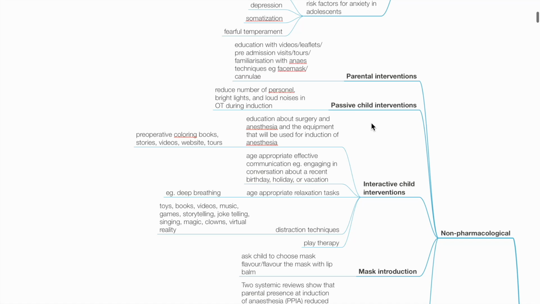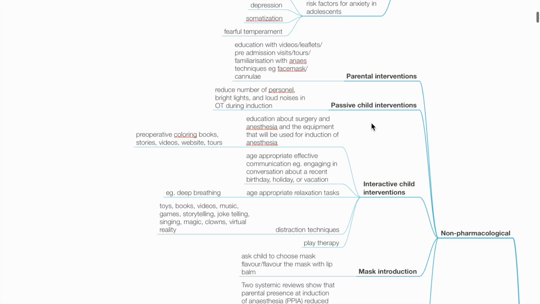Passive child interventions may involve reducing the number of personnel in the OT, avoiding bright lights and loud sounds during induction. Interactive child interventions include education about surgery and anesthesia and the equipment used, for example, using pre-operative coloring books, stories, videos, website or tours.